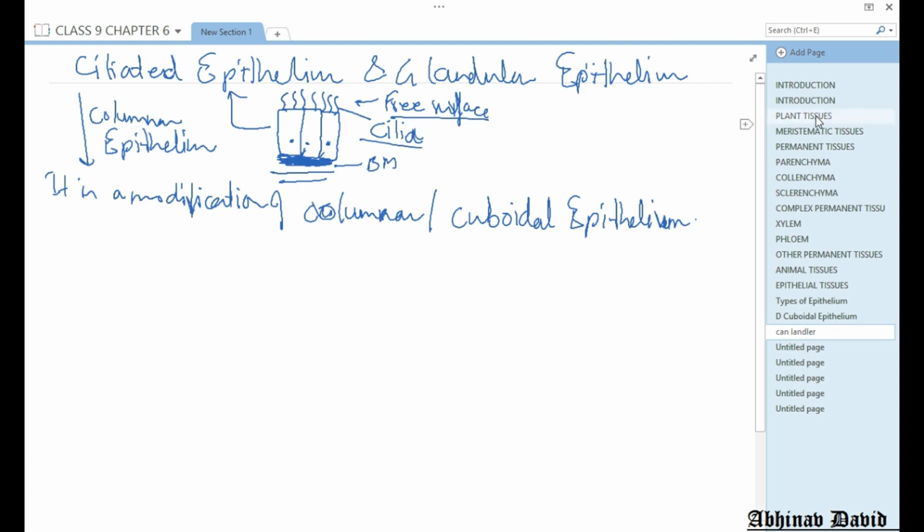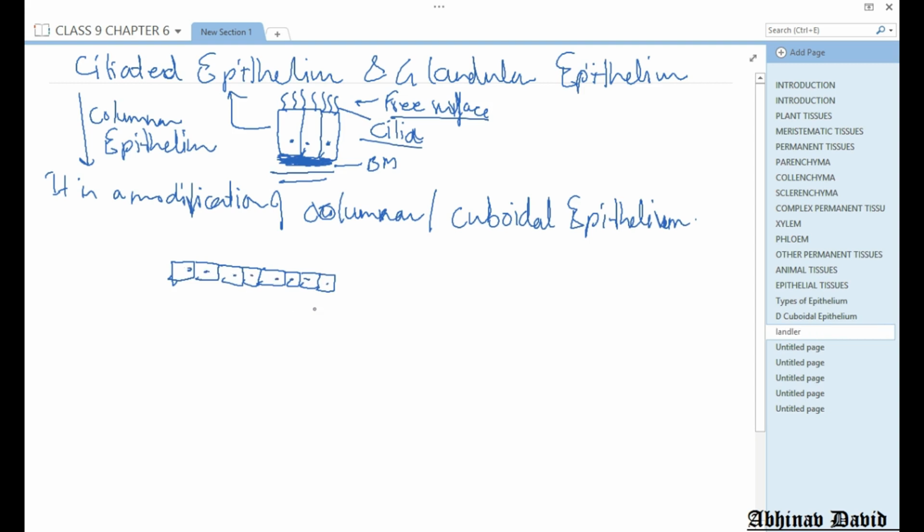Now let us talk about glandular epithelium. If I make a single layer of cells, the nucleus is there in the center.